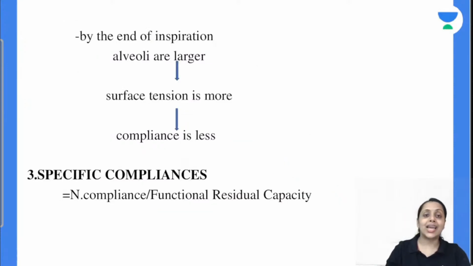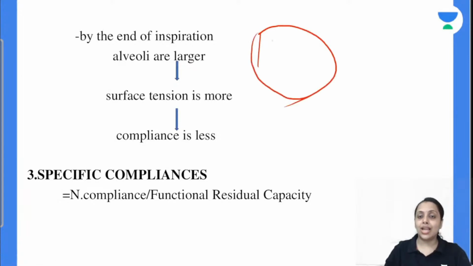अब बात करेंगे at the end of inspiration क्या हो गया, हमारी alveoli become large. So larger area में surfactant distribute होगा. So concentration of surfactant reduces. So surface tension reduced out here is also less. So overall surface tension यहाँ पे क्या हो जाएगा, that is more. So compliance is less.